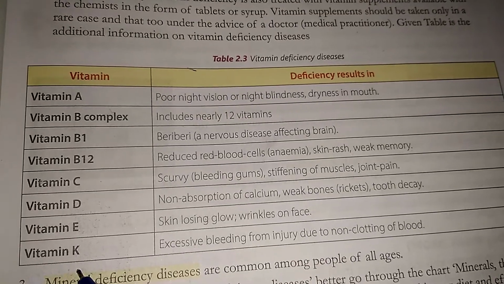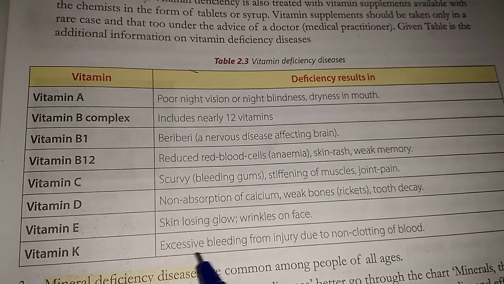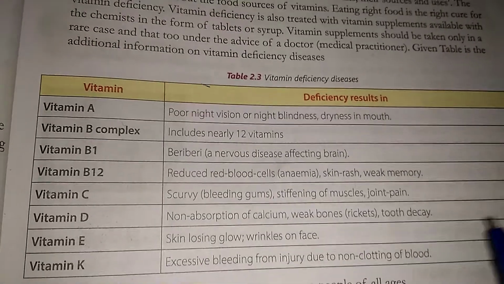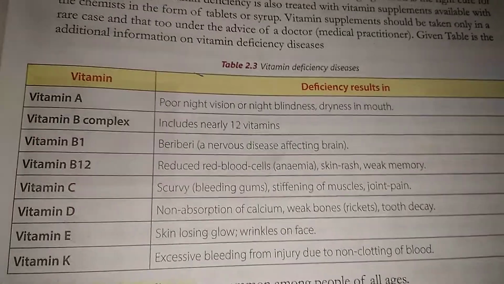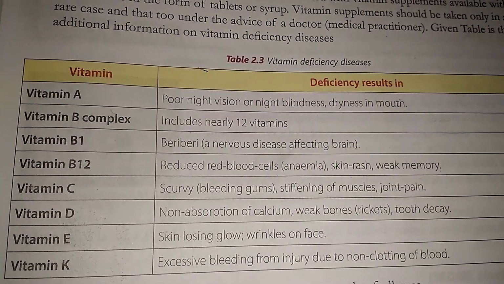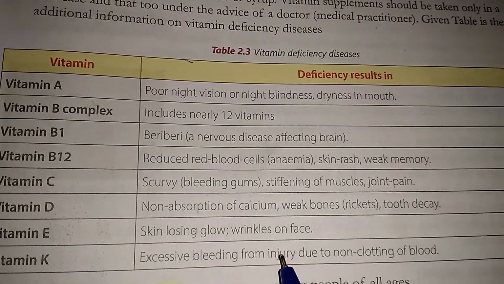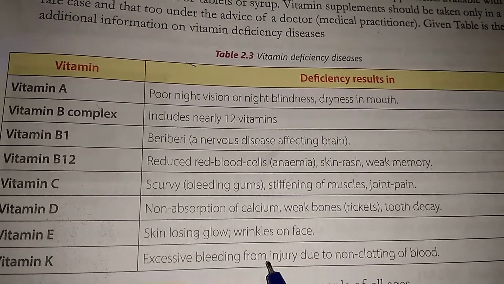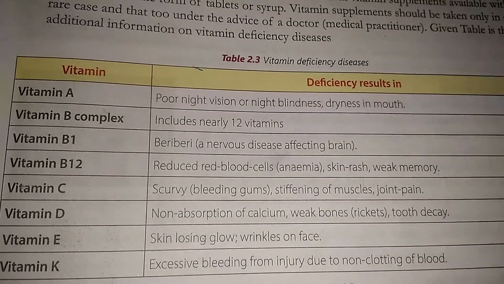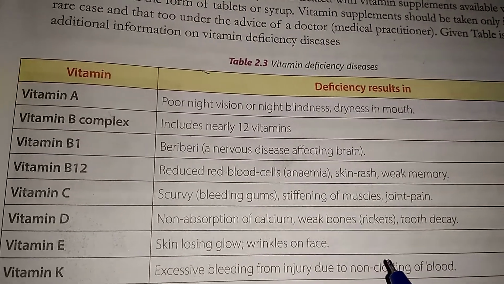Now vitamin K deficiency will cause excessive bleeding from injury due to non-clotting of blood. So when there is not sufficient vitamin K in your body, then when you get an injury, there will be excessive bleeding from that injury, because vitamin K causes the clotting that stops the excessive flow of blood.